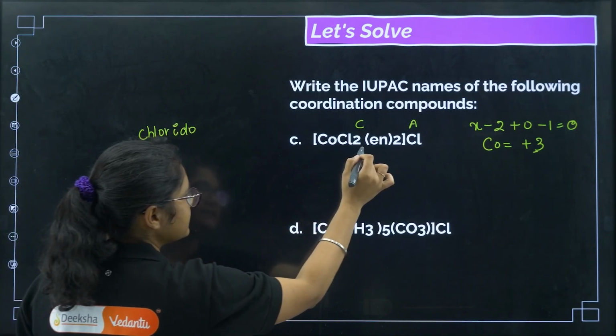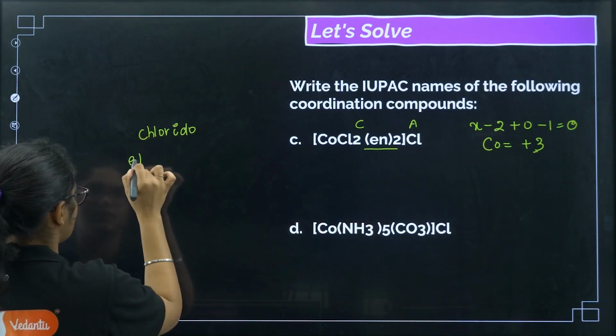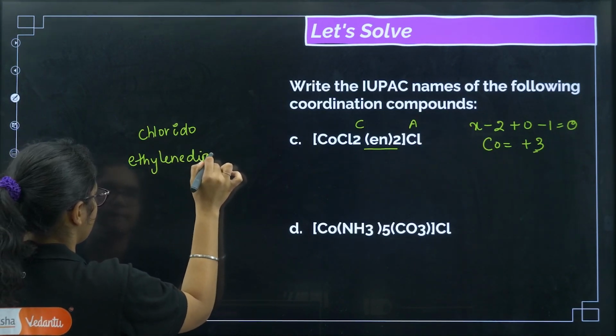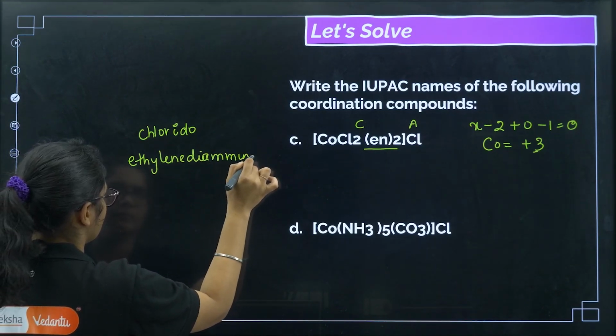Another ligand is ethane-1,2-diamine, which is called ethylenediamine.